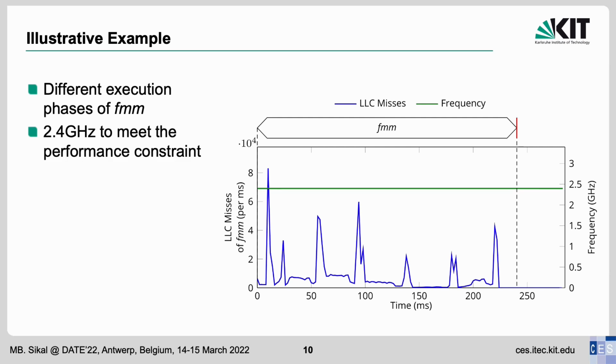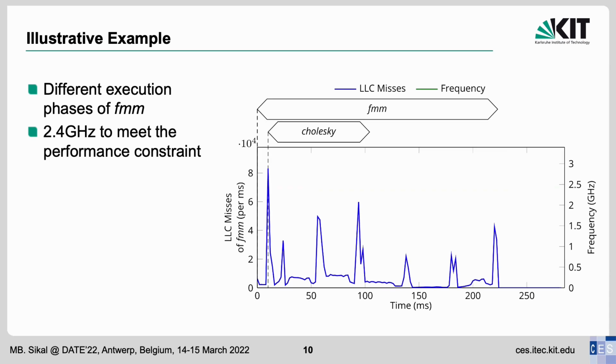Now, let's see how our technique reacts when a new application, CES-KIT, arrives to the system and will be co-mapped with FMM on the same cluster. First, we can see here at the arrival time of CES-KIT that FMM is in a phase where it is exhibiting a very high number of LLC misses, reaching around 80,000 misses per millisecond. In this case, TCRM decides to boost the VF level of the cluster from 2.4 to 3 GHz.